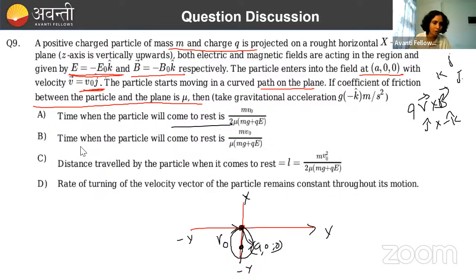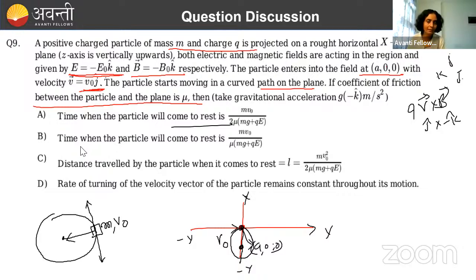So what will happen? Now let us convert this question into a mechanics question. So this is a charged particle of certain mass, suppose m mass, and initial velocity was v naught. We already know that if there is no other force acting but only magnetic force, then that force will act towards the center, and this force will not change the speed. But here what is happening? Friction is present, and friction opposes the motion. So if the particle is moving in this direction, friction will act in this direction, and that will try to change the velocity. That's simple.